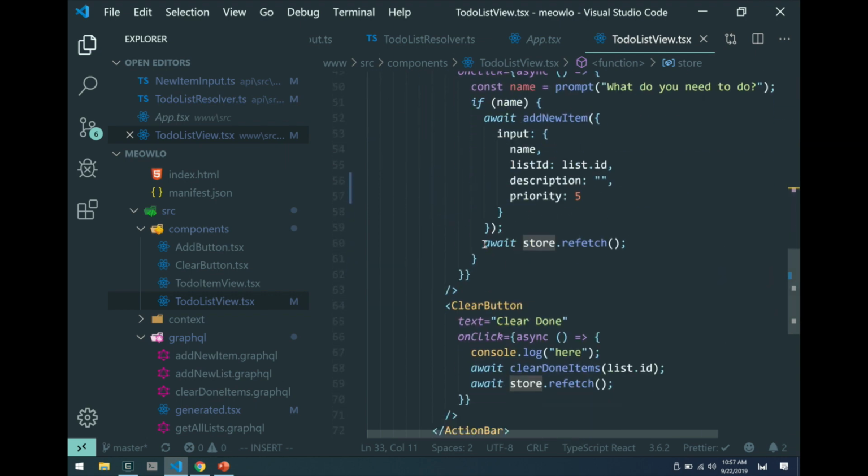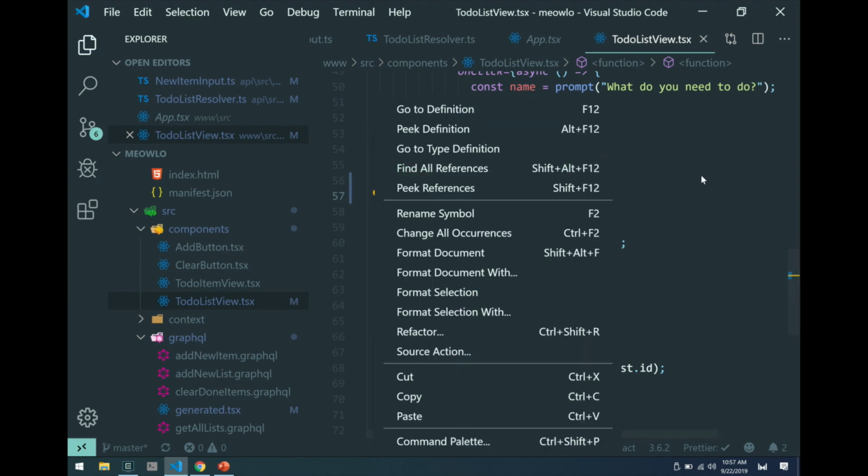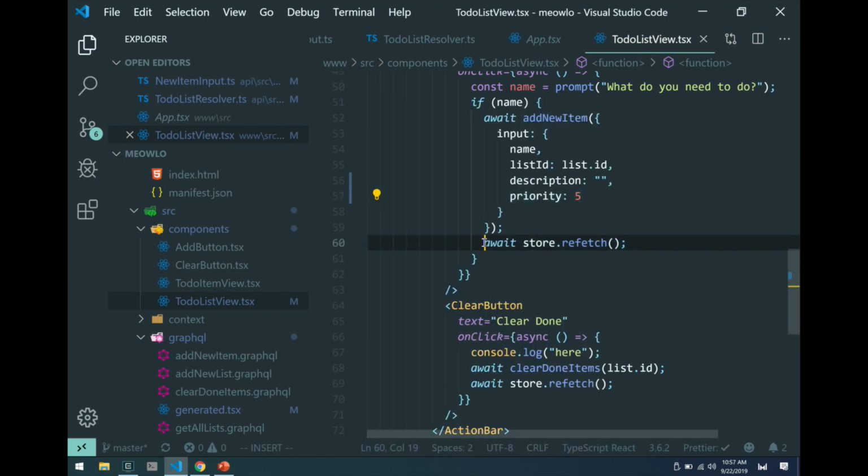Now I have this function called store.refetch, and what store.refetch will do is completely refetch all the state. So it's actually being quite inefficient right now. Right? And here is where we made that change to add priority. And what we're saying right after we successfully add that item is, let's not worry about patching up the client-side state. Let's just completely refetch it. There's probably not that much data in a to-do list anyway. So this is kind of a heavy-handed way of doing it.